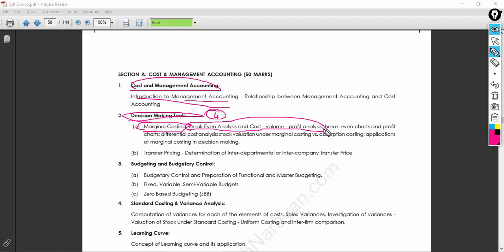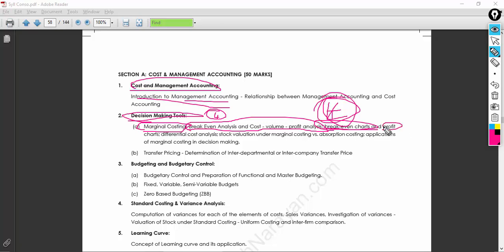So you also have the break-even chart, which looks very easy. It looks something like this. I don't remember exactly, but the break-even point looks something like this, and you need to understand that chart. Very important. Even if you do something wrong in your answers, at least if you try to draw this chart in your answer, it will add a little weightage to your answer script, so that the examiner will feel a little happy to give additional marks to you guys.